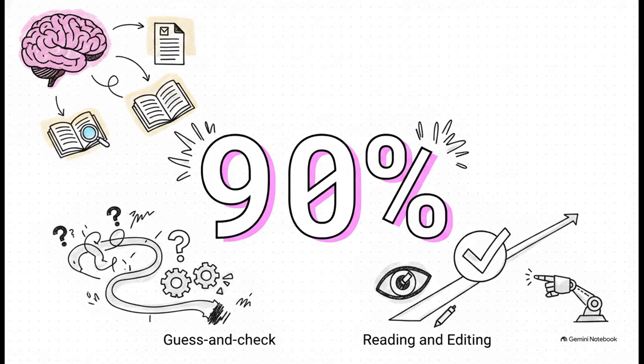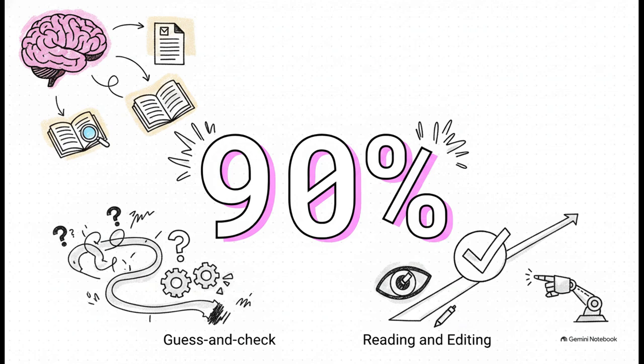Okay, so the crucial point is right here, a 90% pass rate. This happened during what the author calls the blind execution paradox, when they completely took away the agent's ability to run tests, basically forcing it to rely only on reading and editing files. Its performance actually jumped to 90%. Without the crutch of a simple guess and check loop, the agent carefully read the source code and made precise edits on the very first try.